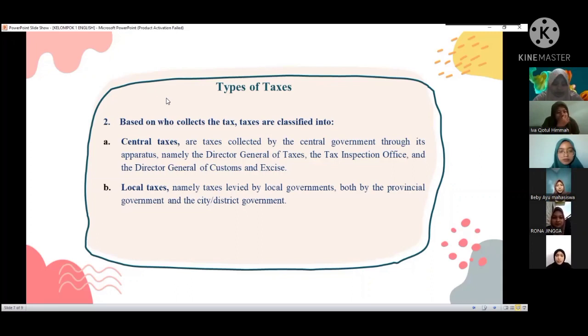The tax functions are a budget function, a regulation function, and an equalization function.